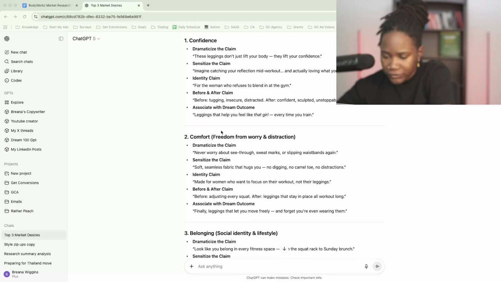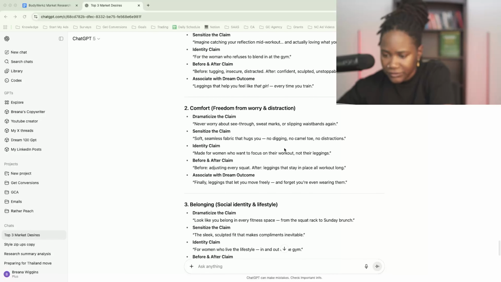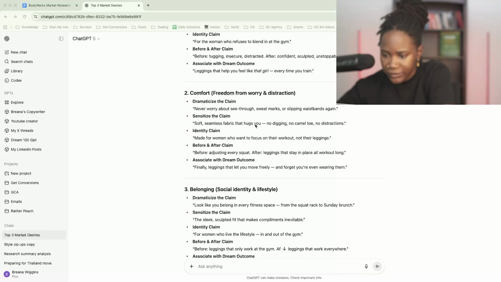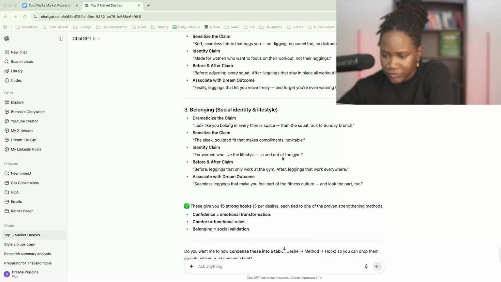Cool. C for comfort. Never worry about see-through, sweat marks, or slipping waistbands again. Cool. Soft, seamless fabric that hugs you. No digging, no camel toe, no distractions. Made for women who want to focus on their workout, not their leggings. Cool. Looks like you belong in every...